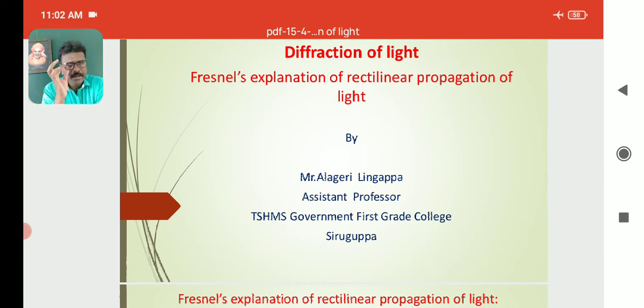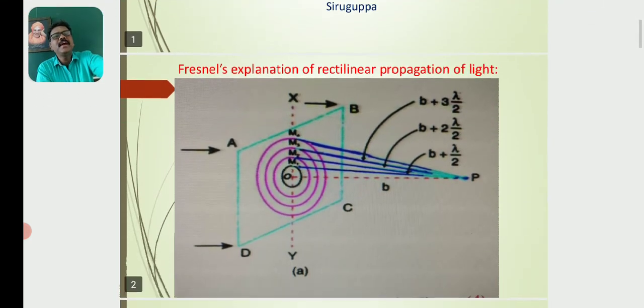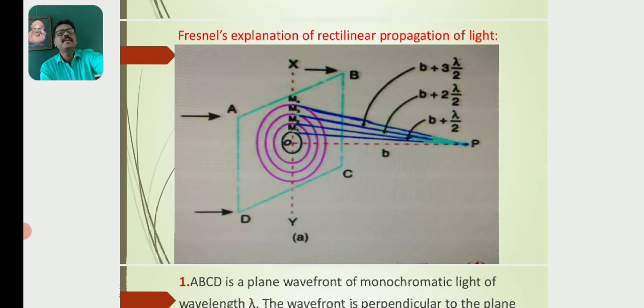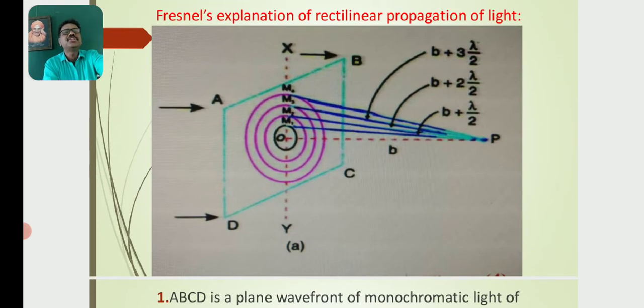Today, I am going to discuss the chapter Diffraction of Light, Fresnel's explanation of rectilinear propagation of light. What we know is that rectilinear propagation of light means the light which travels along a straight path in a given medium. So here Fresnel gave an idea about rectilinear propagation of light.